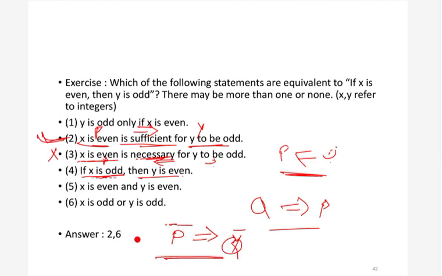Let's see this also. We are saying that there is something called p implies q. I told you that this is a very important formula, that p implies q can also be written as p dash plus q. We have already discussed this. Basically p implies q is true when either p is false or q is true. So p implies q can be written as p dash plus q. These two are equivalent.